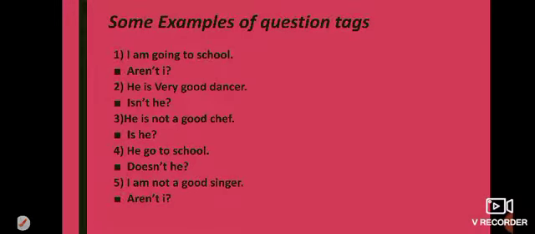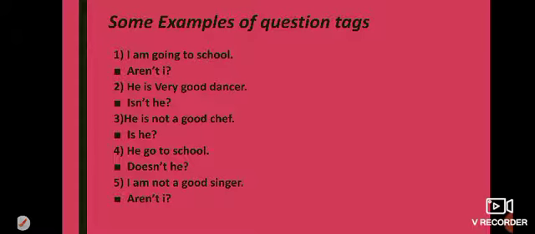Some examples of question tag. I am going to school. Here is positive sense, so am not, contraction of am not is aren't, and then subject I, and then question mark, so the tag will be aren't I. He is a very good dancer. Auxiliary verb is not, contraction isn't, and then subject he, and then question mark, the tag will be isn't he.